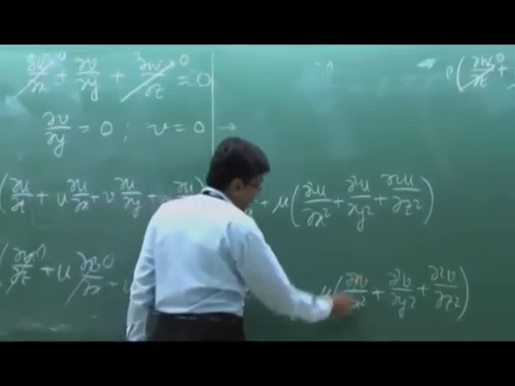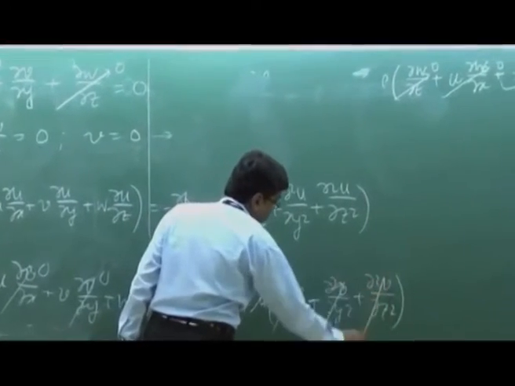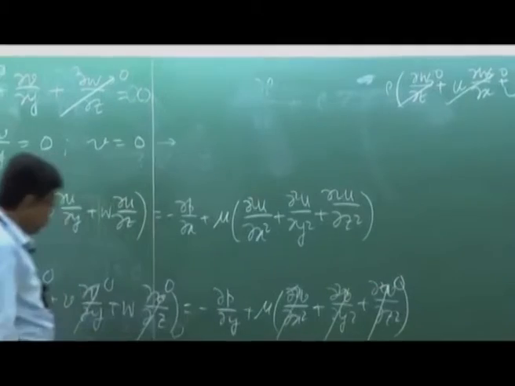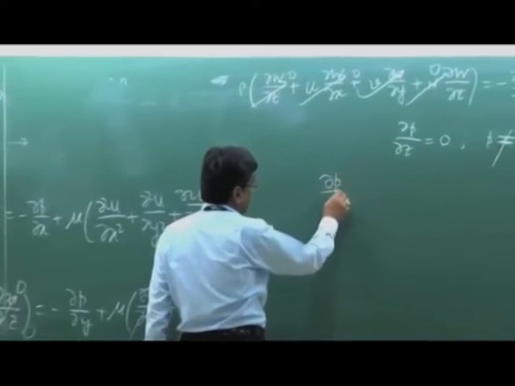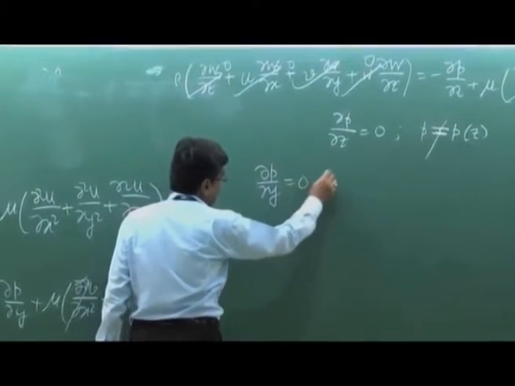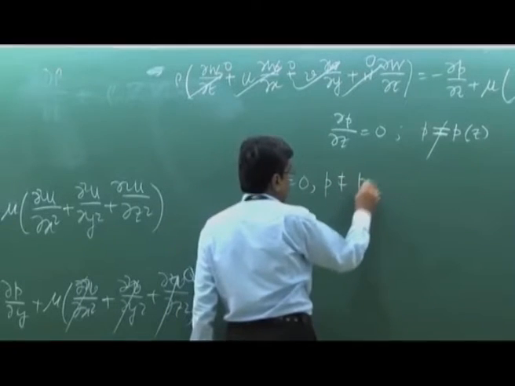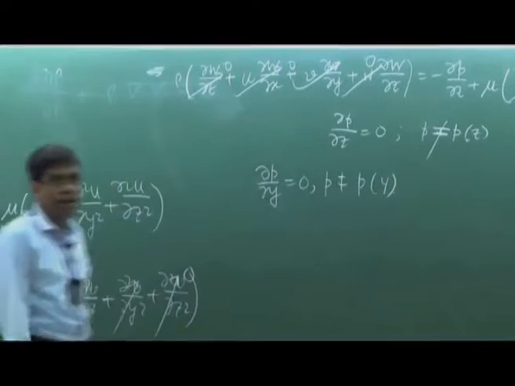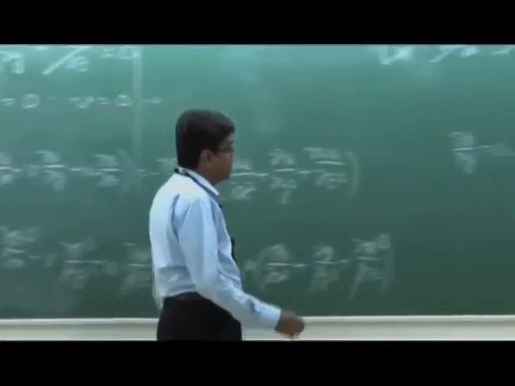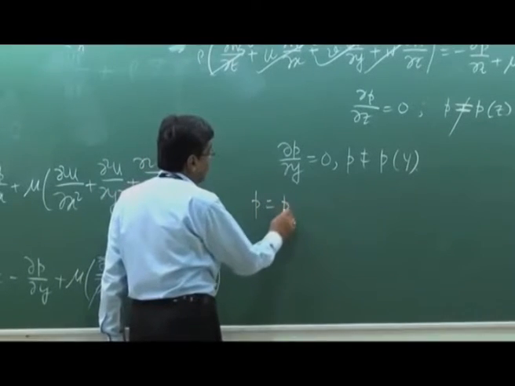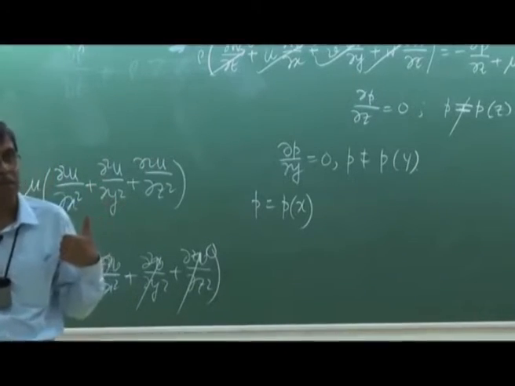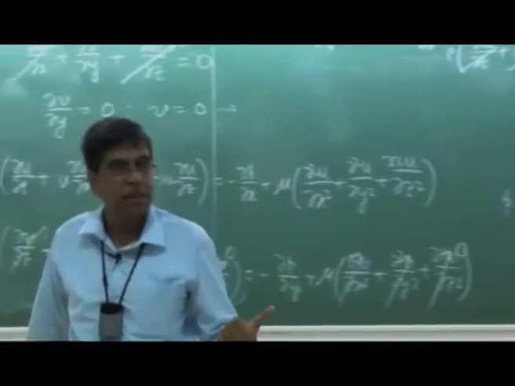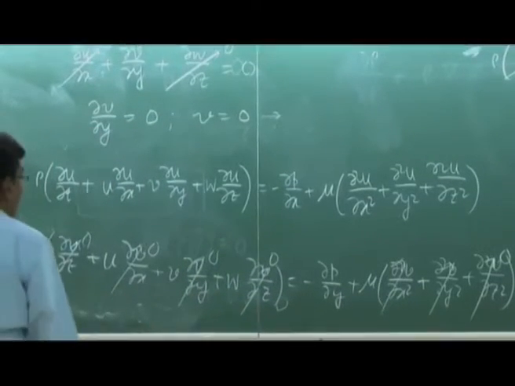So in a similar way, I have the conclusion from the y direction equation of motion of the Navier-Stokes equation: del p/del y is 0. P is not a function of y. Good. So from the two equations, y and z directions, I have this idea that P is a function of x only. Okay, if you have got any query, you can ask me. Don't ask your friends, you can ask me. Okay, P is a function of x only.